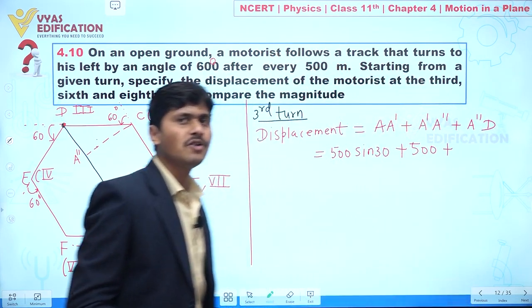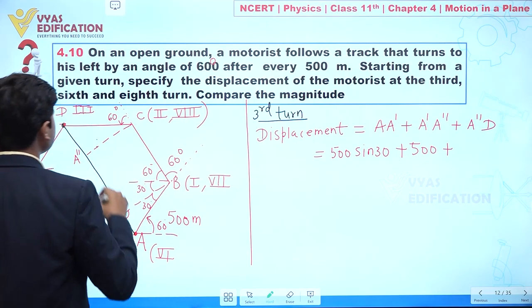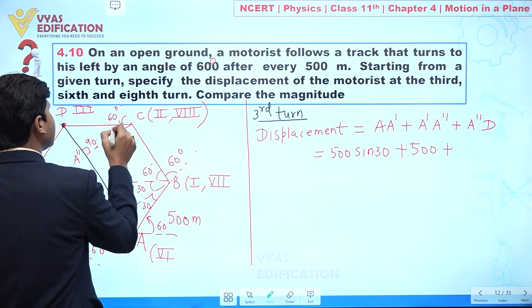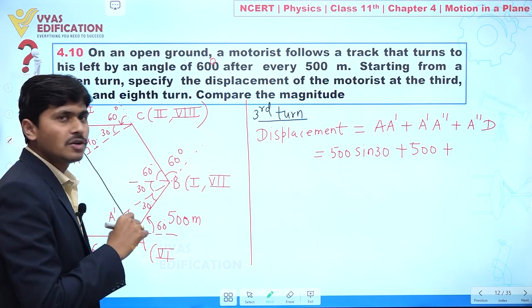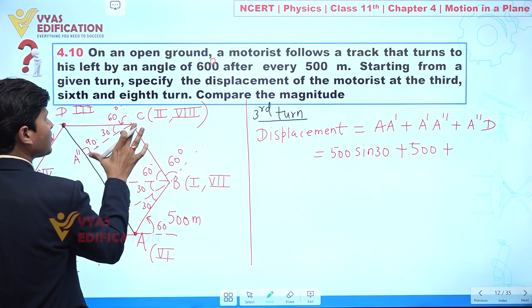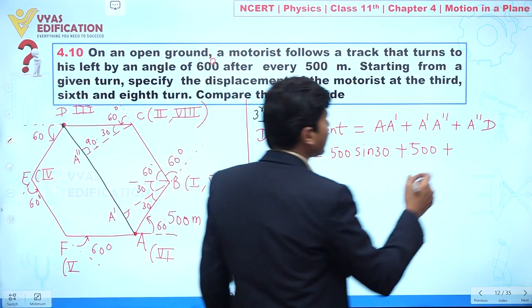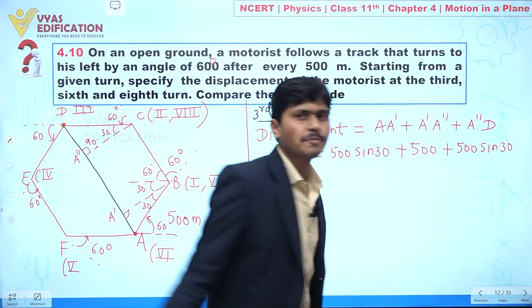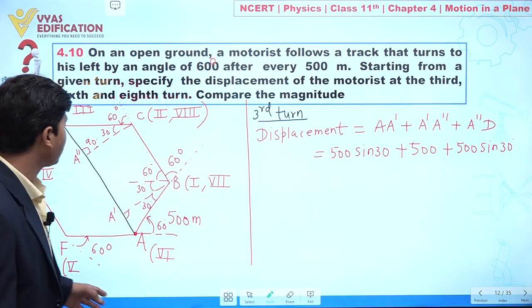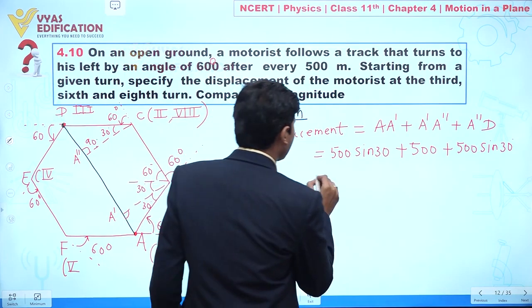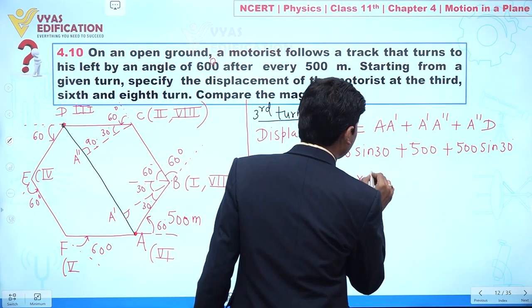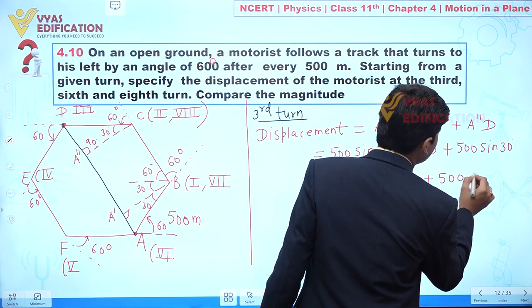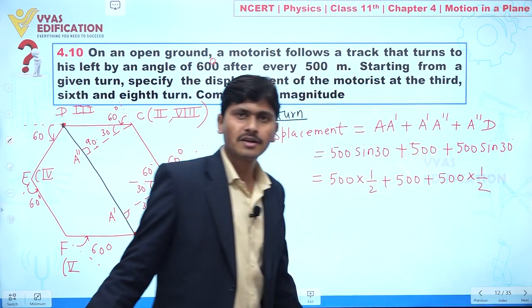Plus the value of A double dash D: this angle is 90, this is 500 meter, this is 60, this is 30, so this is cos 30, this one is sin 30, again 500 sin 30. A small geometry portion, but I think you are getting my point. So this is equal to 500 multiplied by 1 by 2, plus 500, plus 500 multiplied by 1 by 2.